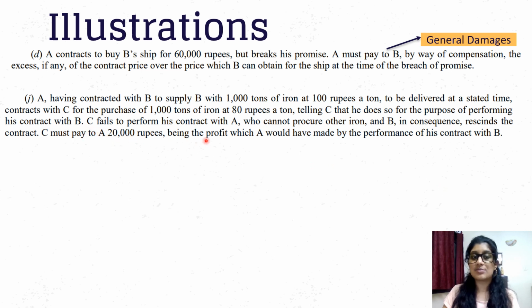So C fails to perform his contract with A, who is unable to procure other iron, and B then rescinds the contract. So now A is losing out on his contract with B.